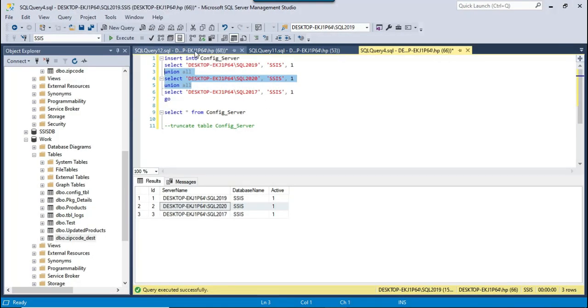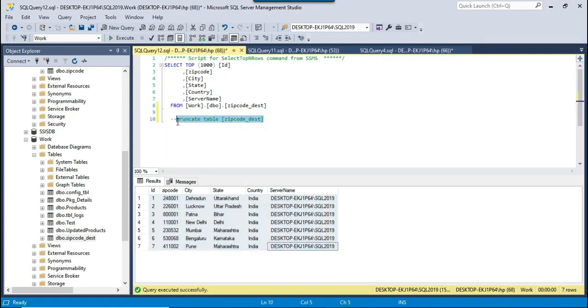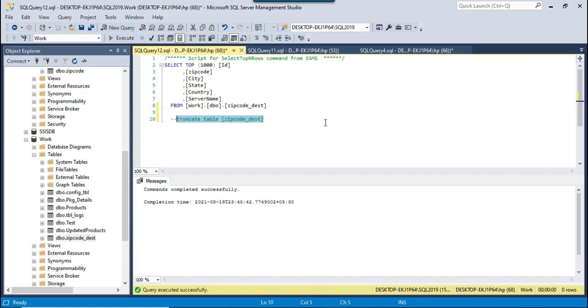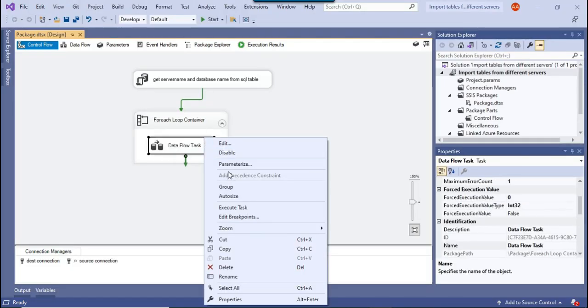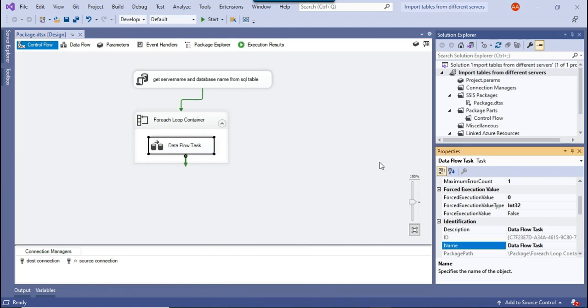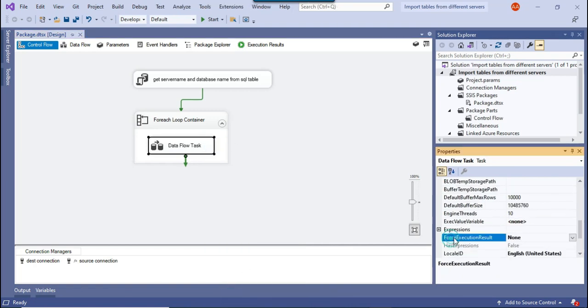So for that, what we need to do is clean this table so that we can verify the data again. Right click on this particular task, whichever you think can fail, and go to the properties of that task, and there is an option, Force Execution Result. By default it is None. Set it to Success if you want it to continue running the SSIS package.